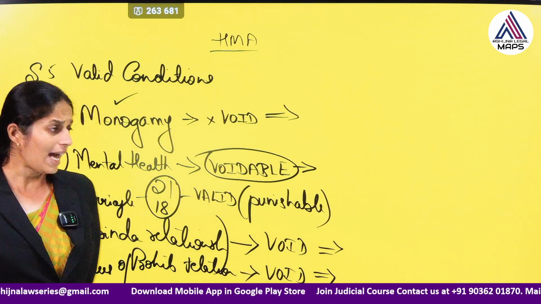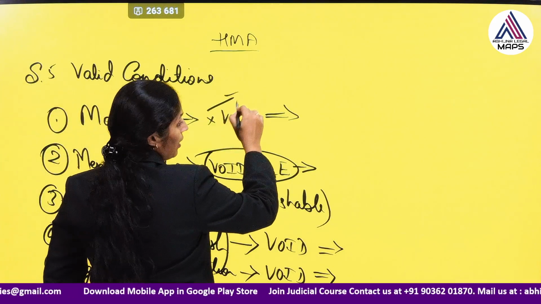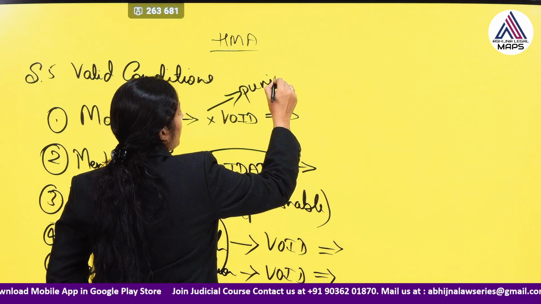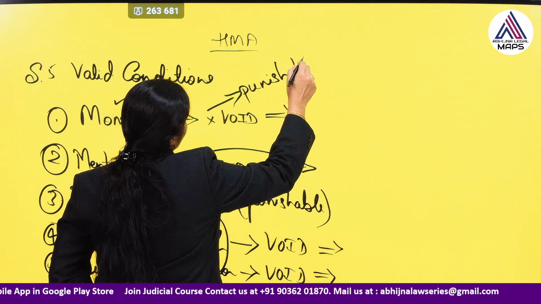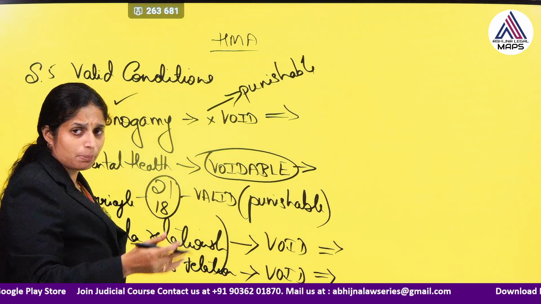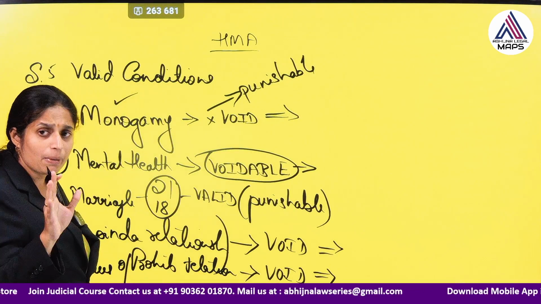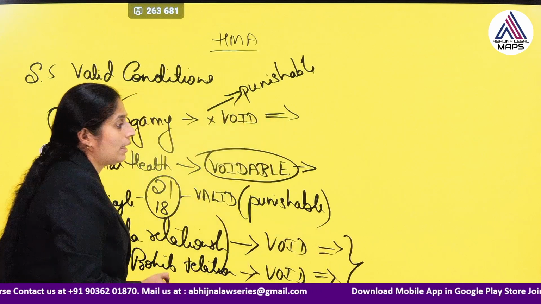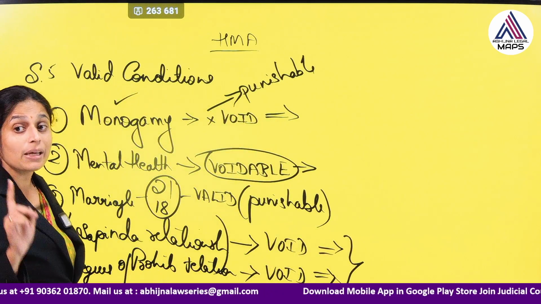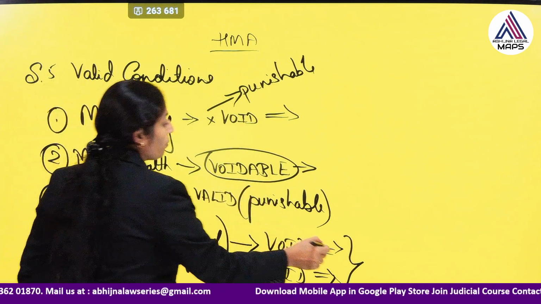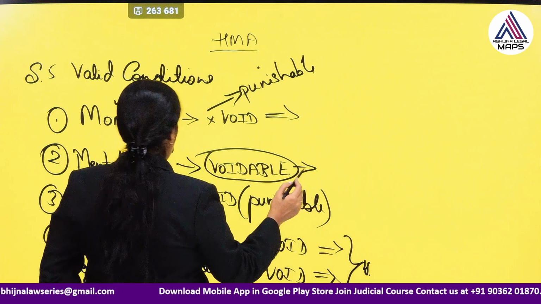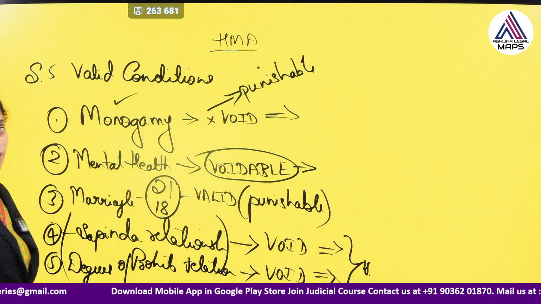Likewise, bigamy is also a punishable one as per section 17 of the Hindu Marriage Act, and also as per the Bharatiya Nyaya Samhita, IPC, bigamy is prohibited. It's a punishable offence. Even marrying within Sapinda and prohibited relationship, even these are punishable under section 18 of the Hindu Marriage Act. Okay, this is punishable under section 17, and all these are punishable under section 18 of the Hindu Marriage Act.